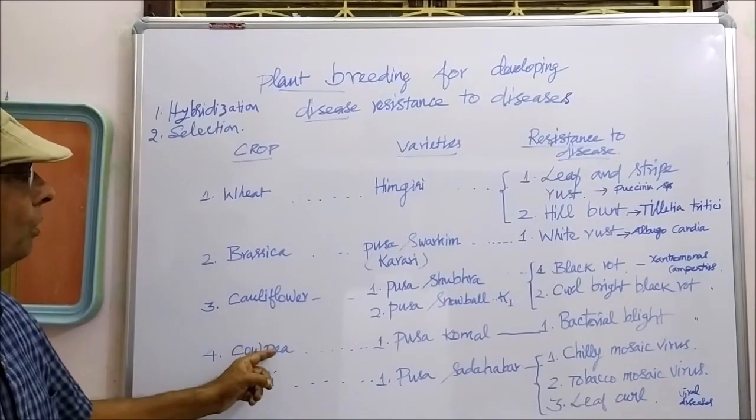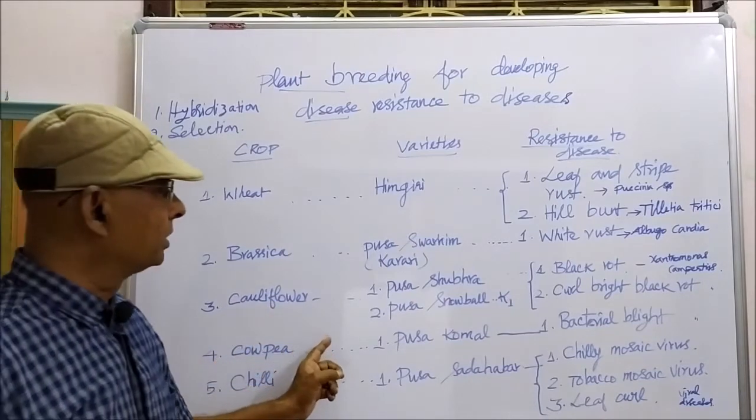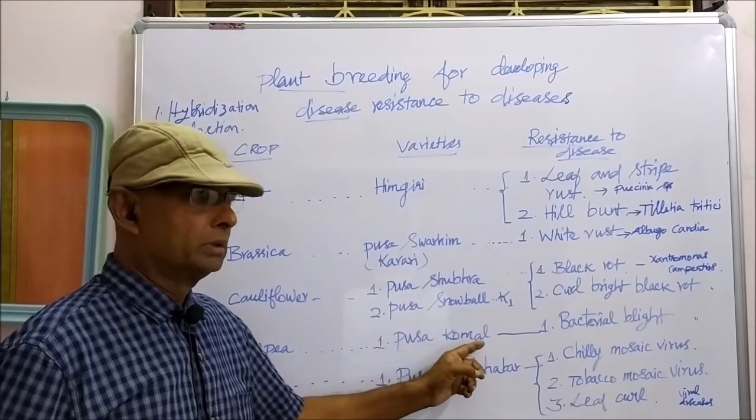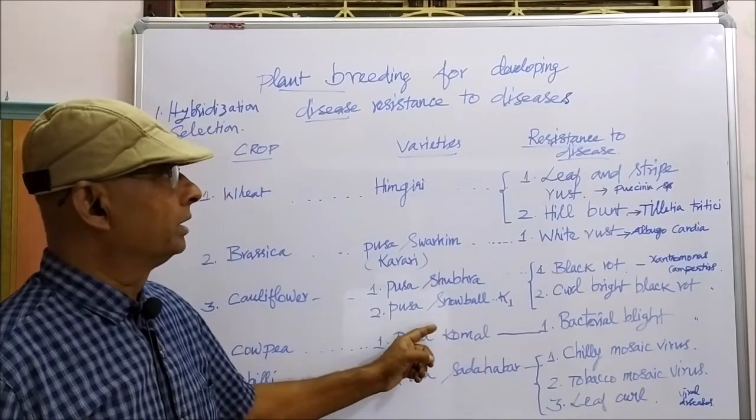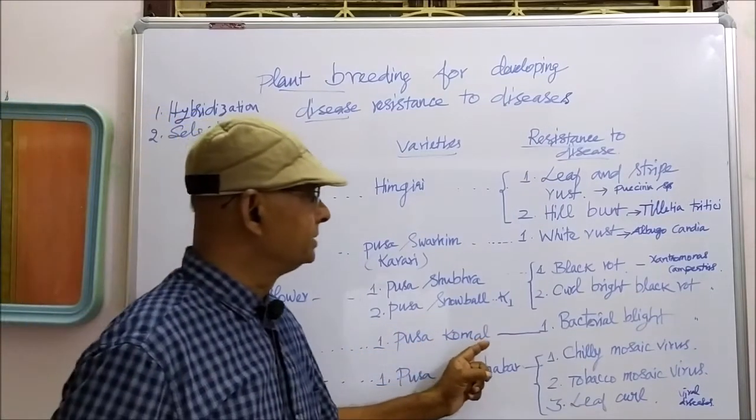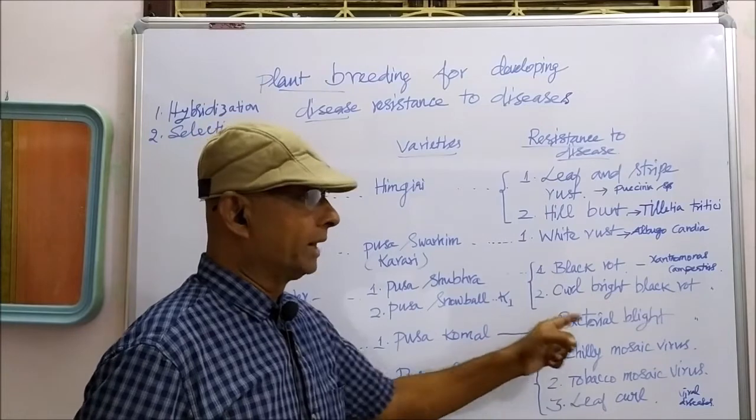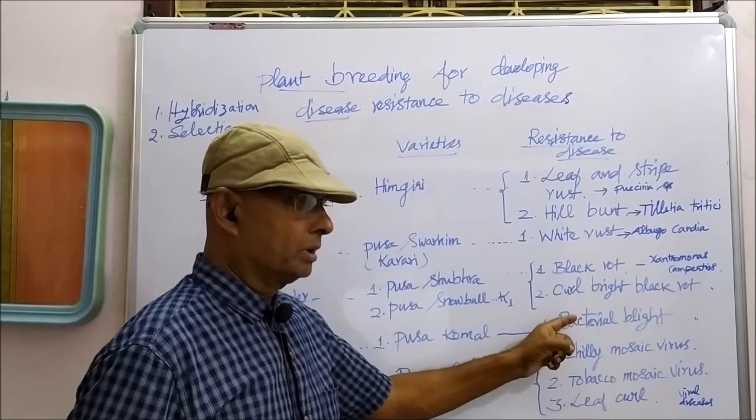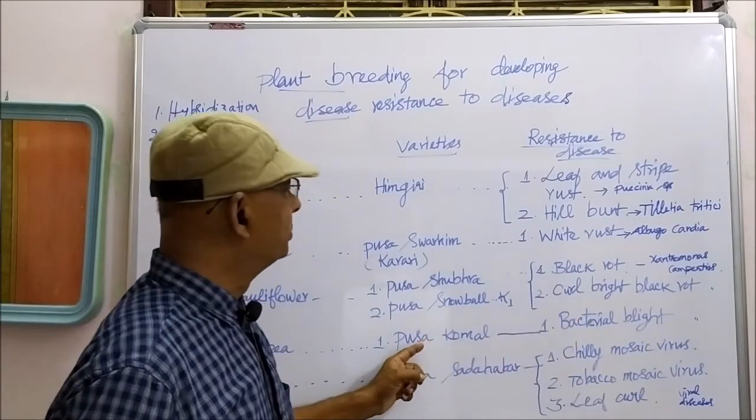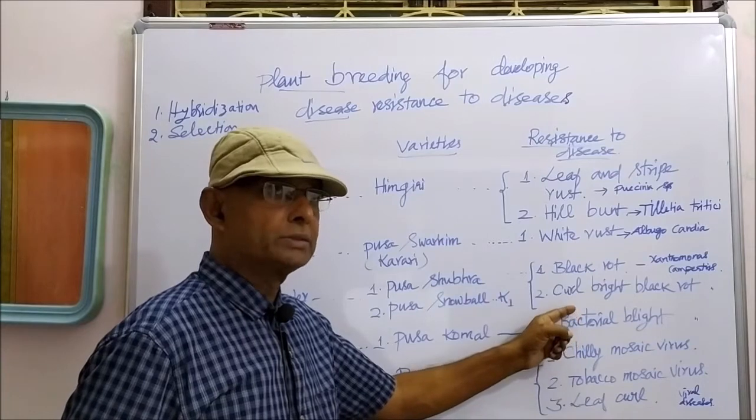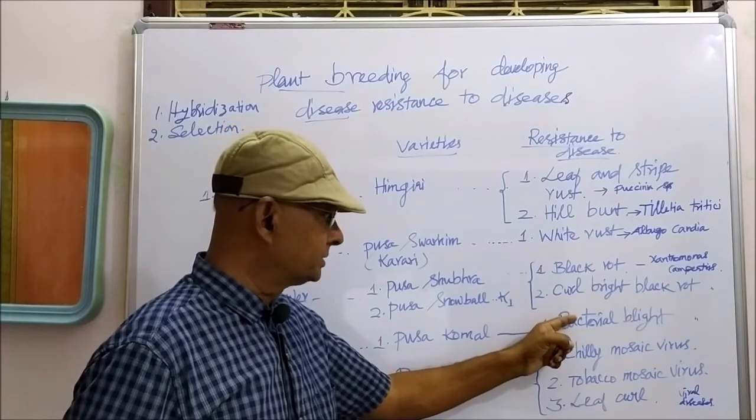Fourth one is cowpea. The resistant variety for this is Pusa Komal. Pusa Komal is a disease-resistant variety of cowpea, and it is against bacterial blight. Bacterial blight is a disease that appears in cowpea. It is also caused by Xanthomonas campestris.